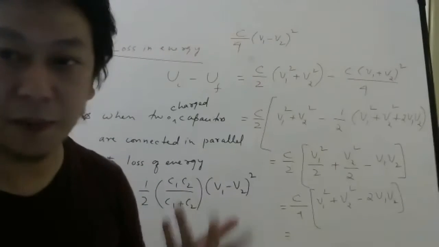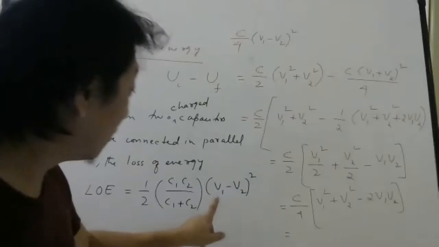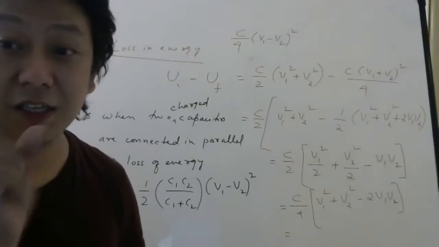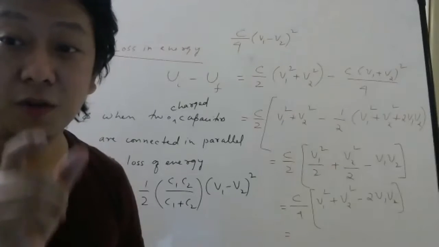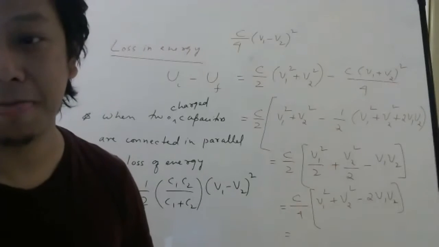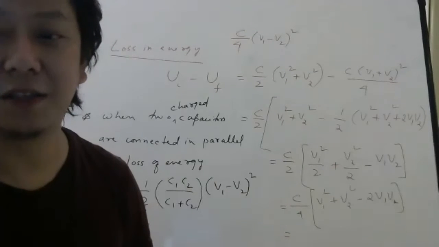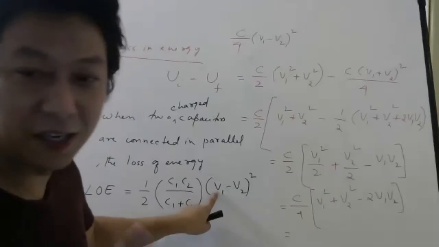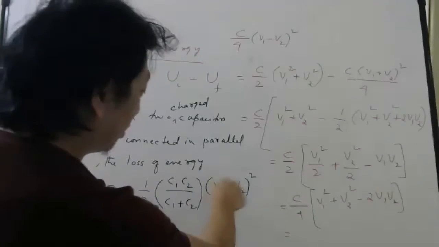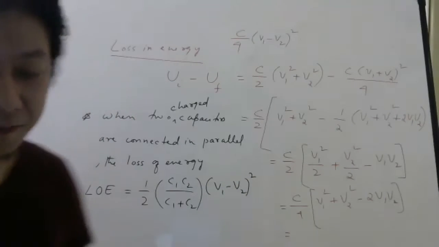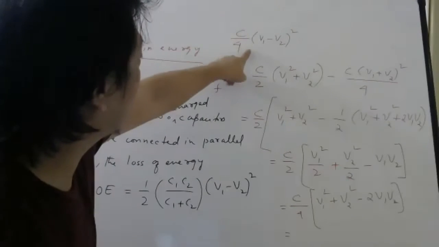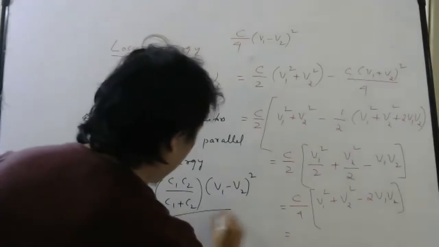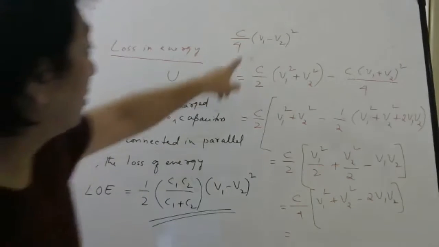C1 and C2 are what? Capacitances of the two capacitors. V1 and V2 are what? V1 and V2 are the initial voltages, initial potential difference given to C1 and C2 respectively. Sometimes one of them will be uncharged. Then you should be more happy. If one of them is uncharged, you just write 0 here. Or here, it doesn't matter. Because it is whole square, so minus whole square will be plus only. Check once whether you will get this answer or not in this case. In this problem, suppose I use this formula directly. Will I get this answer or not?